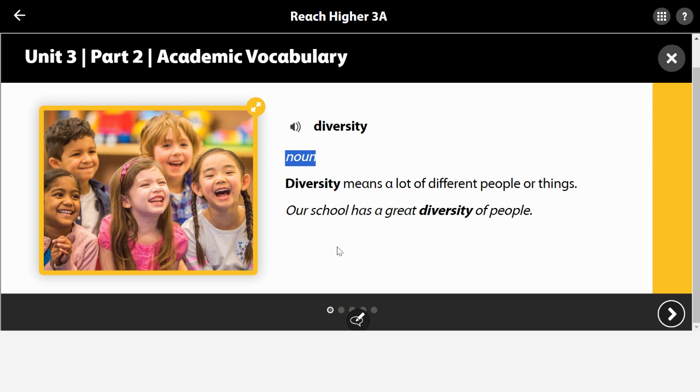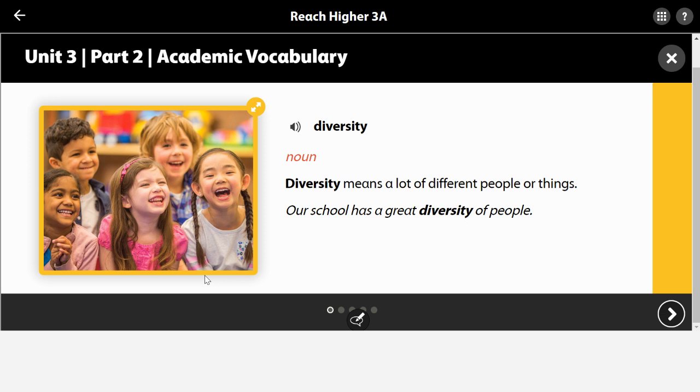Diversity. Diversity is a noun. Now, I changed the definition of diversity on your packet just a little bit. In the book, it tells us that diversity means a lot of different people or things. The thing about diversity also is when you have diversity, there's a lot of different people or things.